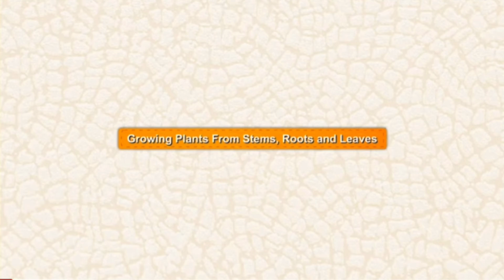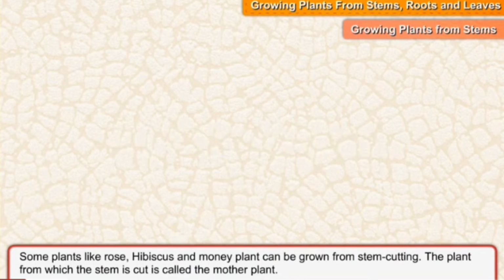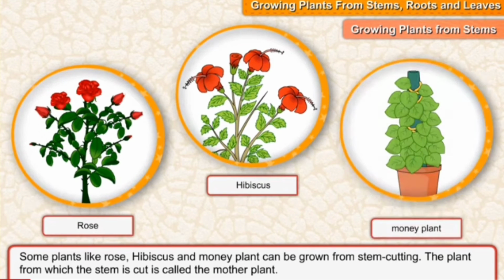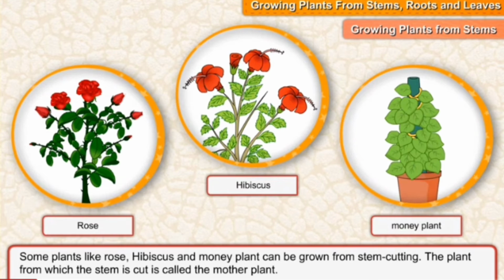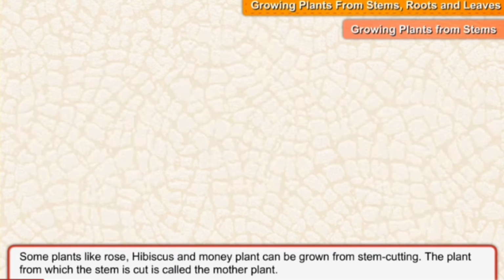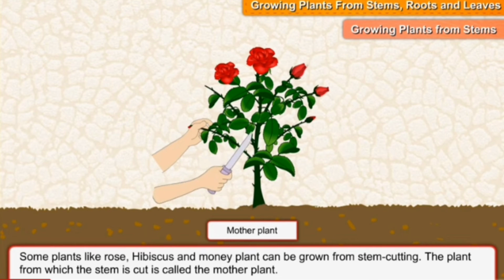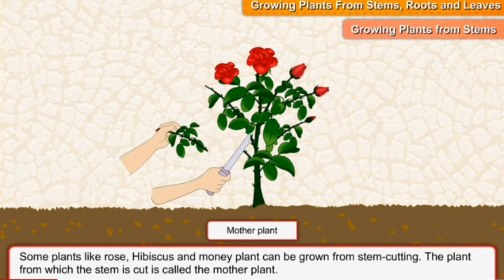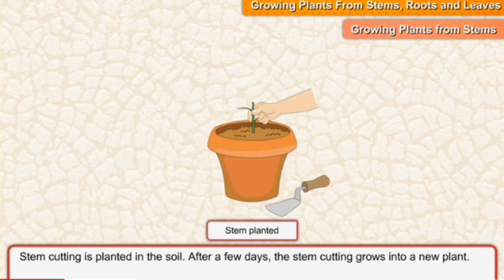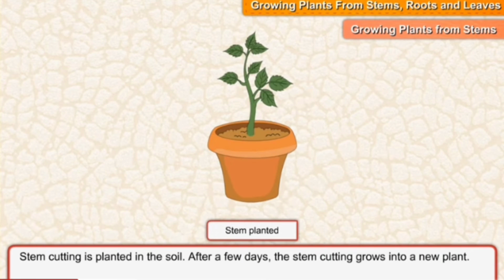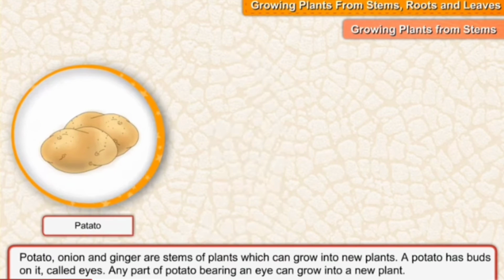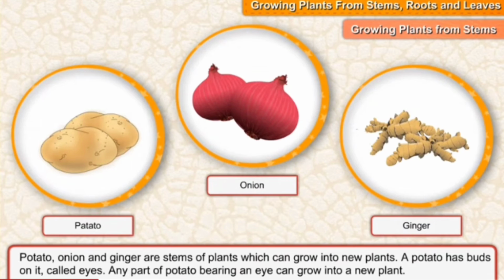Growing plants from the stem, roots, and leaves. Growing plants from stem. Some plants like the rose, hibiscus, and money plant can be grown from the stem cutting. The plant from which the stem is cut is called the mother plant. A stem cutting is planted in the soil and they can be grown into new plants.